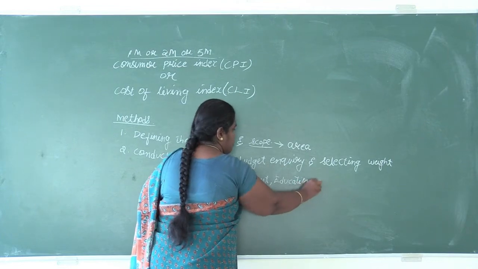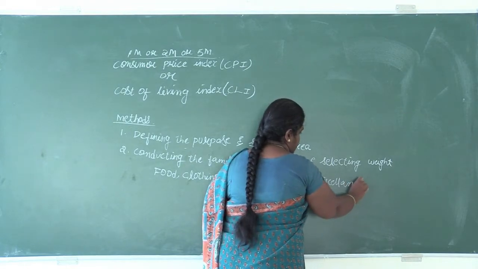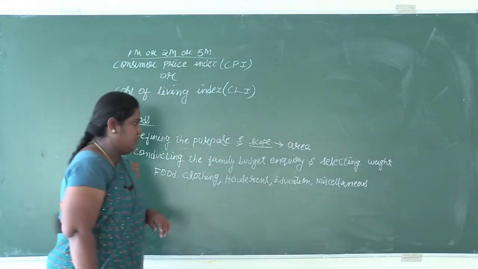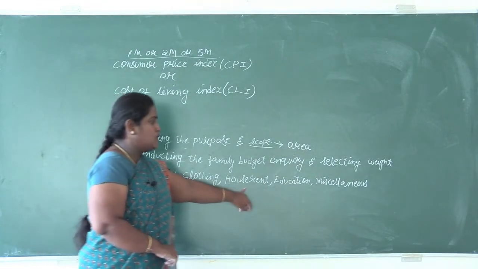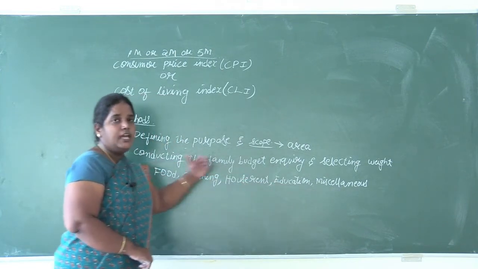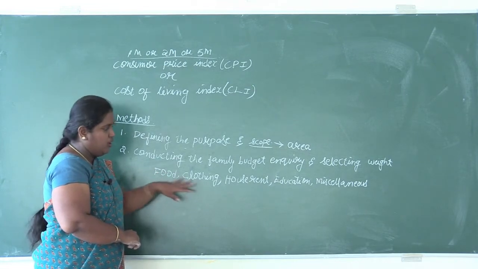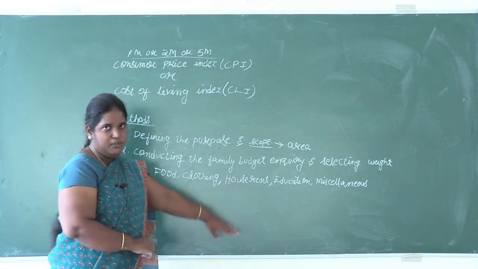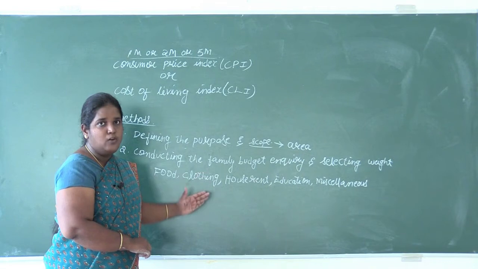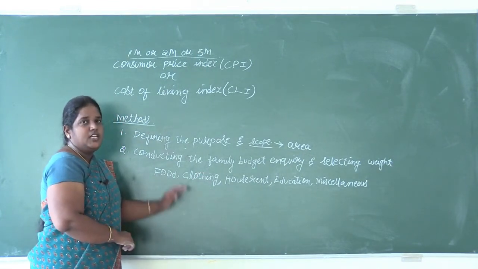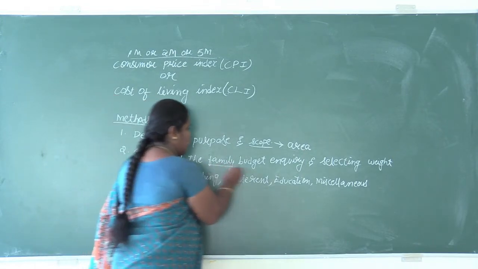You can have still more. I'll write it as miscellaneous. Miscellaneous is nothing but others. So the amount spent by the consumer on different items is classified as food, clothing, house rent, education and miscellaneous. And we'll come to know how much each family is spending on food, clothes, house rent, education and miscellaneous. Then whatever we have got, the amount spent will be averaged and taken while doing the consumer price index. So family budget inquiry is done.